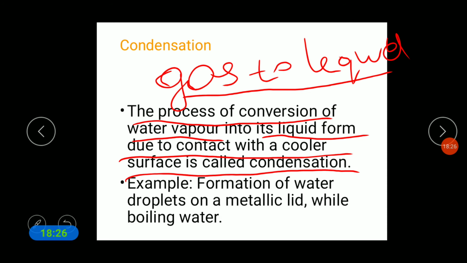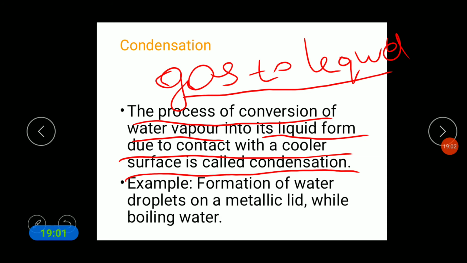Consider the formation of water droplets on a metallic lid while boiling water. In the kitchen, you might have seen that when you cover boiling water with a lid or plate, after a few minutes you can see water droplets falling from the plate. Why?